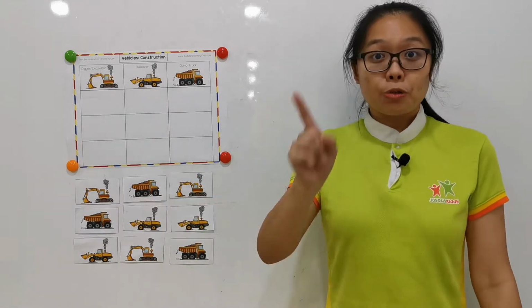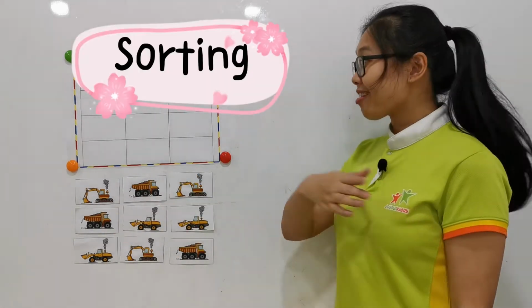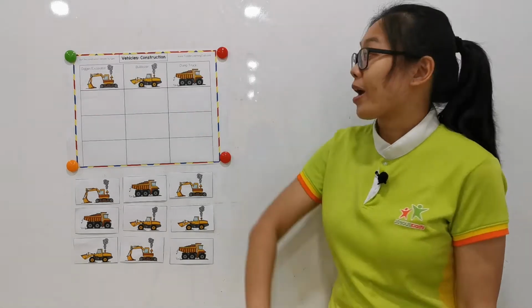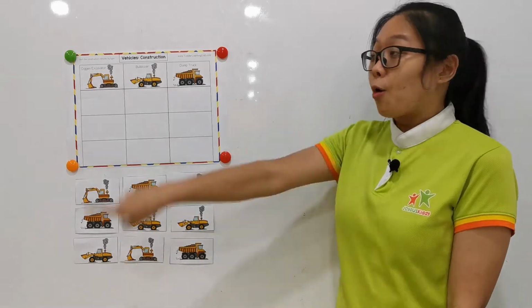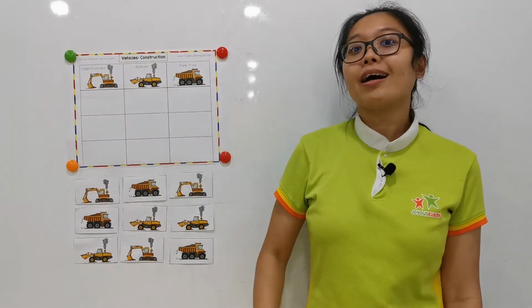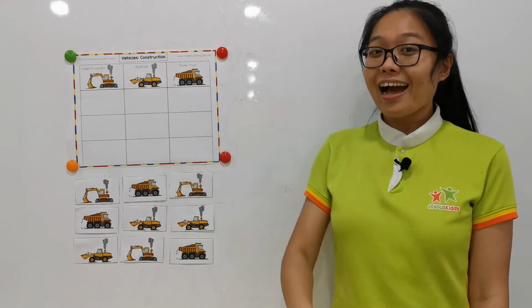Hello children, welcome back. I'm Teacher Ong. Today we're going to do the sorting. Do you know what is sorting? We have few pictures here. We just put the same picture in the same columns. This is called sorting. Are you ready?